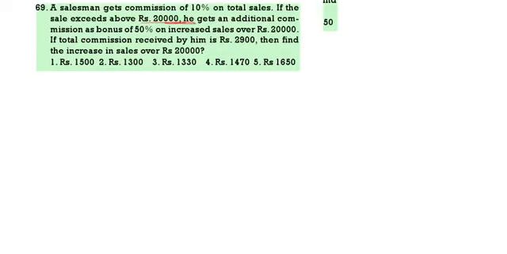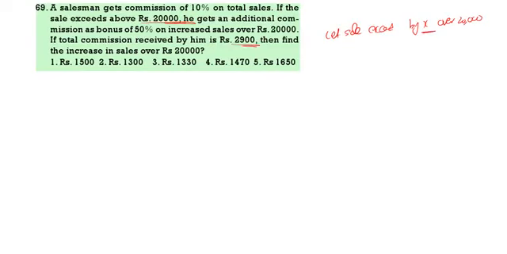Next. A salesman gets a commission of 10% on the total sales. If the sales exceed 20,000, he will get an additional commission of 50% on the increased sale over 20,000. If the total commission received by him is 2,900, find the increase in sale over 20,000. Let the sale exceed 20,000 by x.